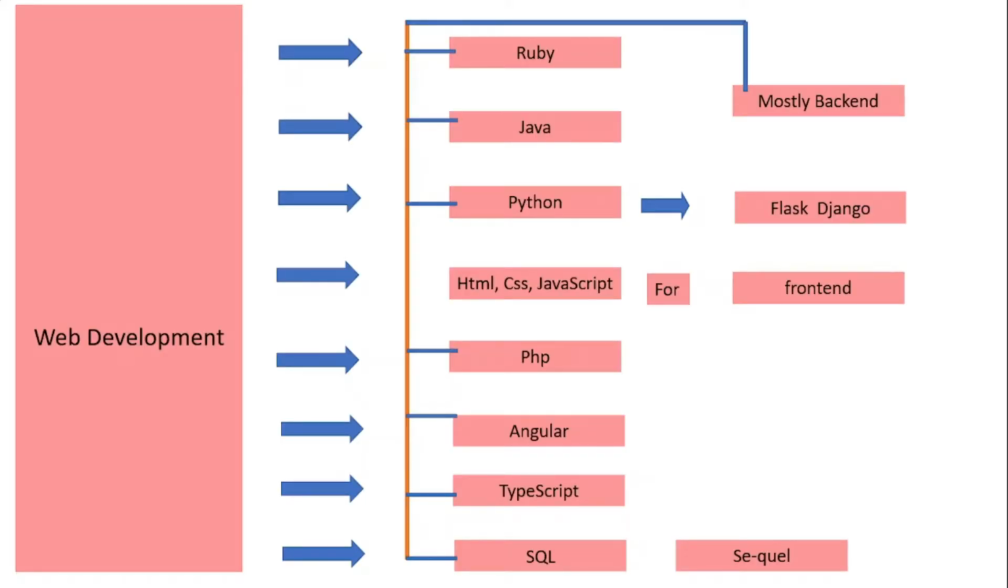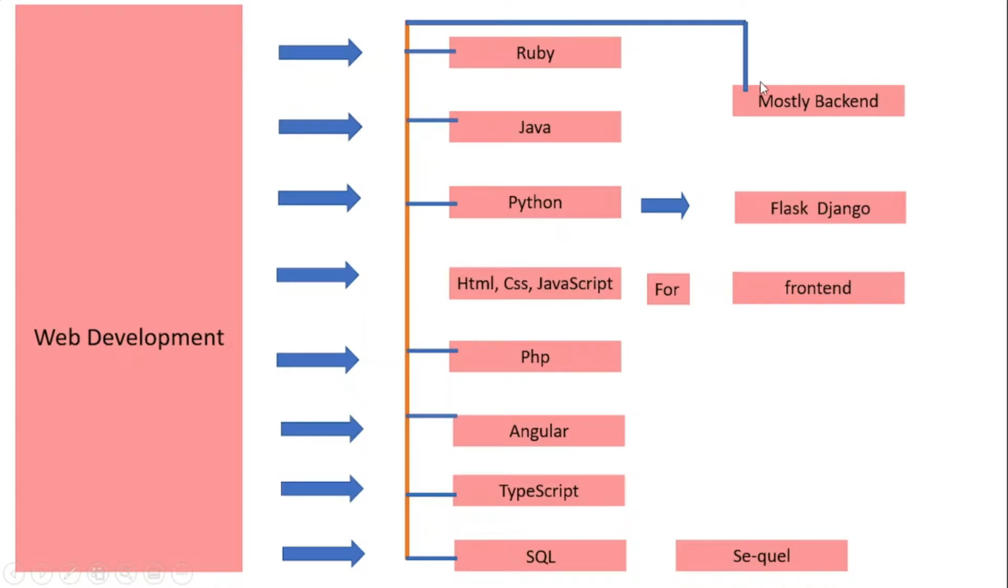So guys, if you are interested in web development and want to create awesome and stunning websites for your clients and for yourself, then here is a short list of the programming languages that we can use for web development. So we mentioned here Ruby, Java, Python, PHP, Angular, TypeScript and SQL. Guys, it is written here SQL, but it is pronounced as SQL.